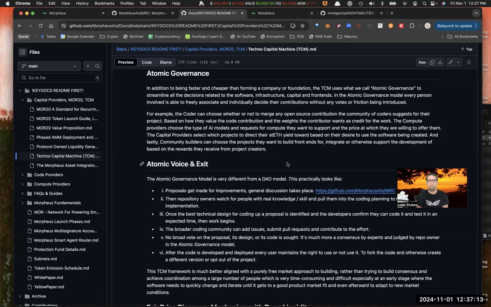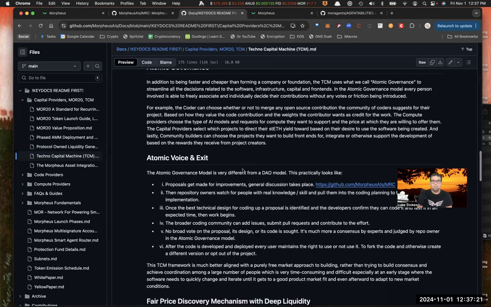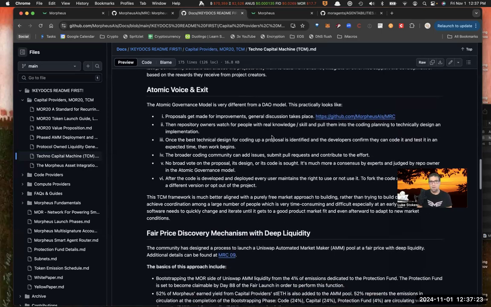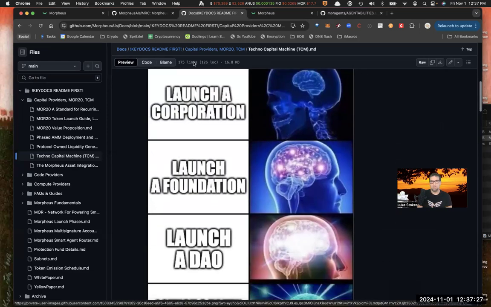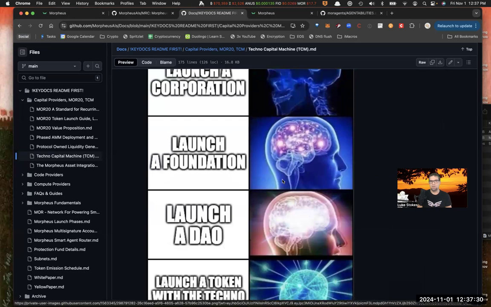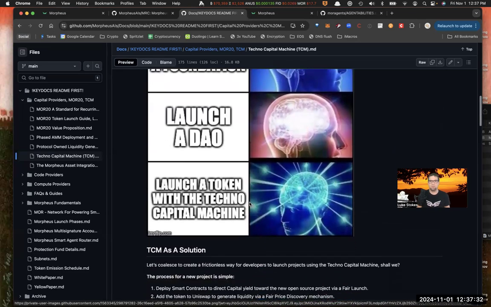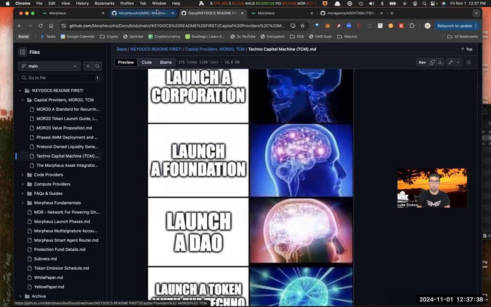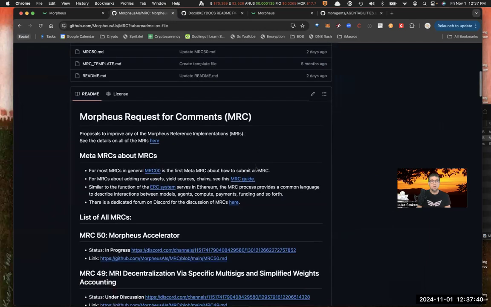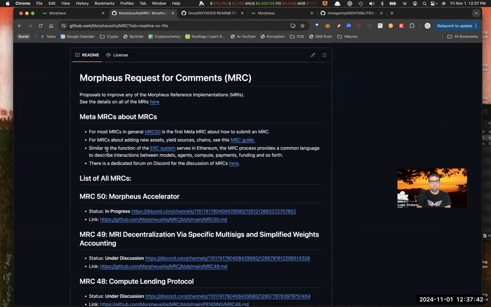And lastly, community builders can choose the projects they want to build front ends for, integrate, or otherwise support the development based on the rewards they receive from the project creators. So pretty exciting stuff as far as atomic governance. Again, this is something I'm super passionate about because instead of doing this whole launch a corporation, launch a foundation, launch a DAO, instead you can just do the techno capital machine. You can actually have individuals working in their own best interests that actually align with the interests of the whole network, which is phenomenal.